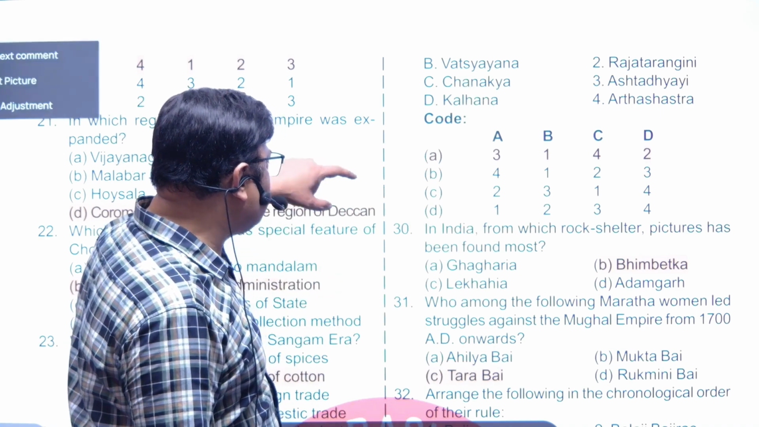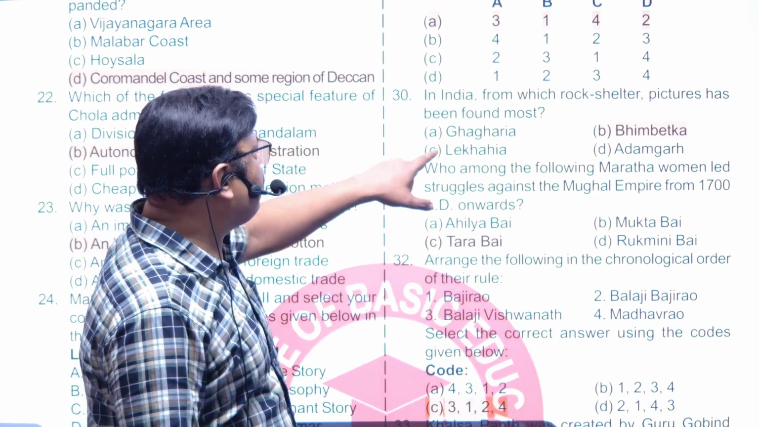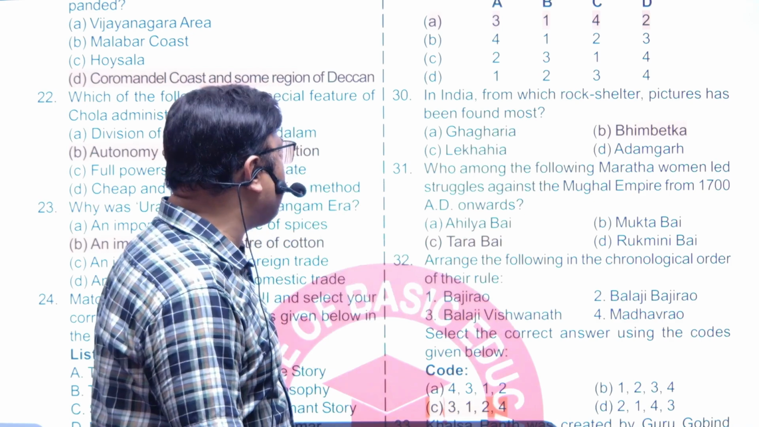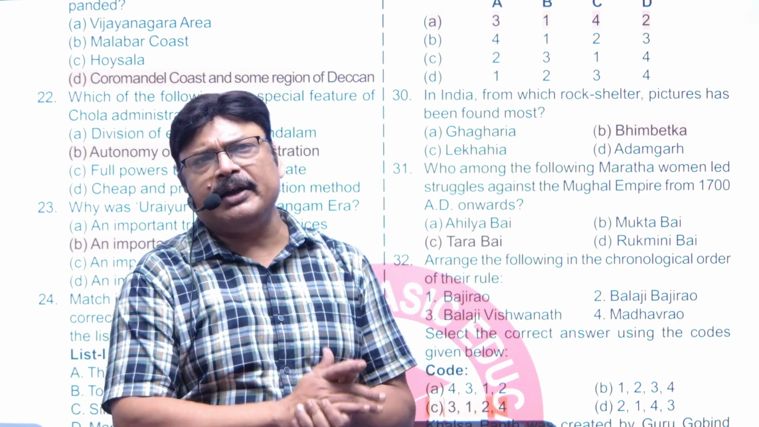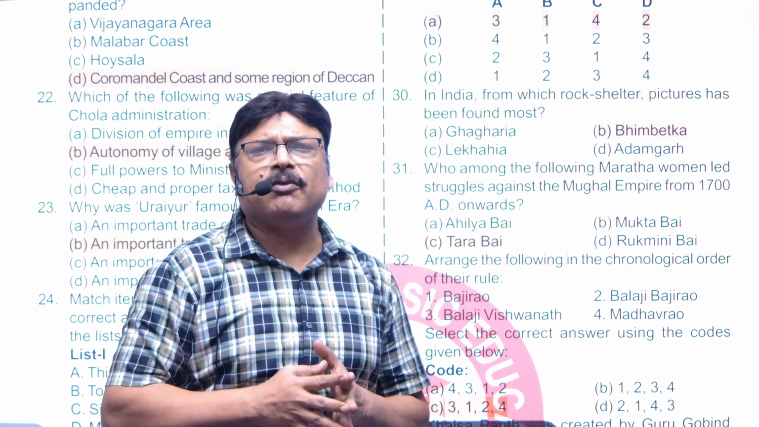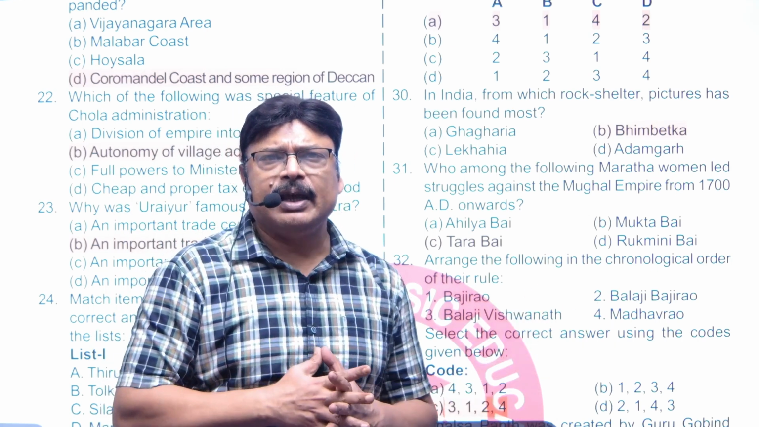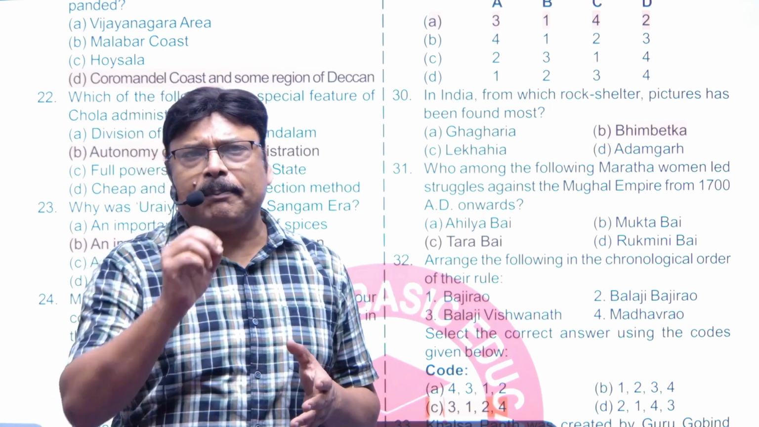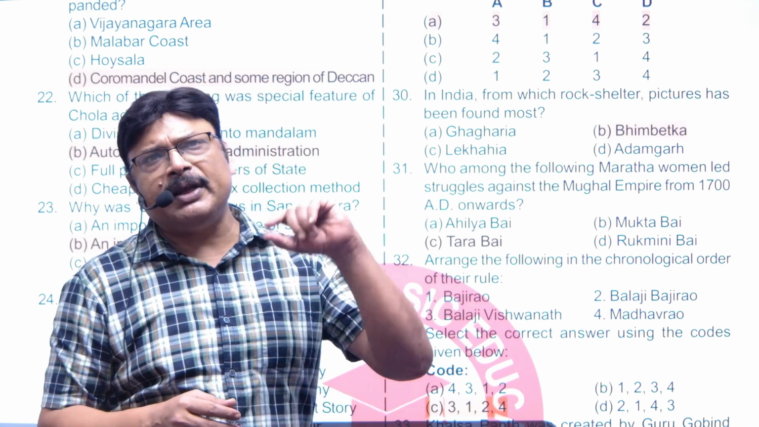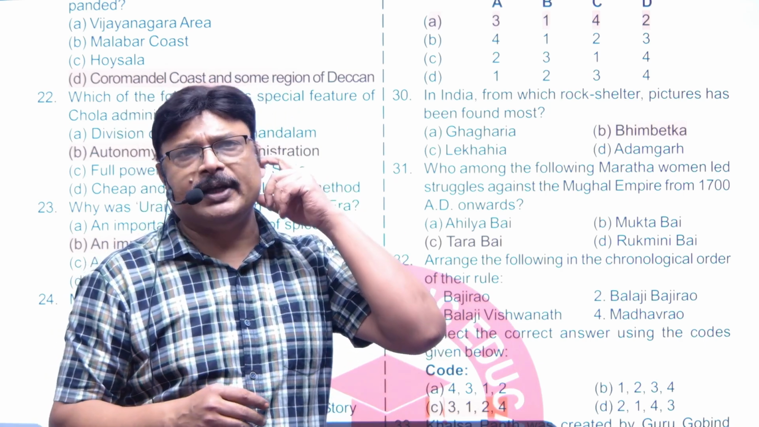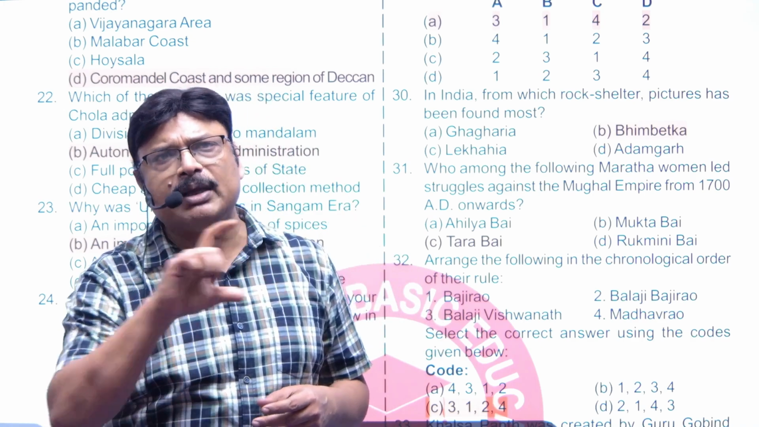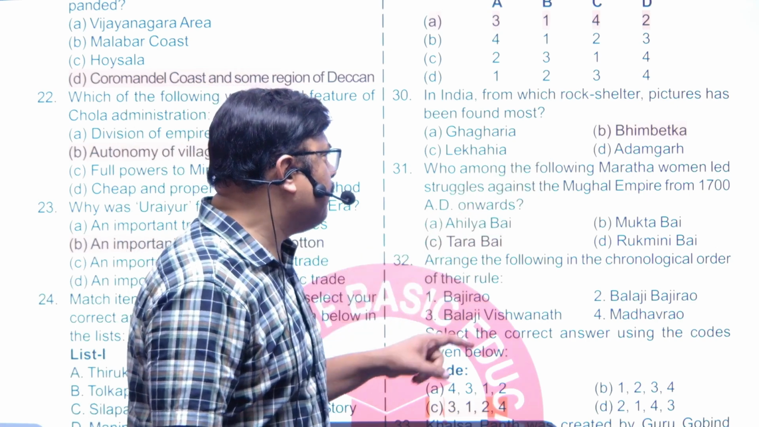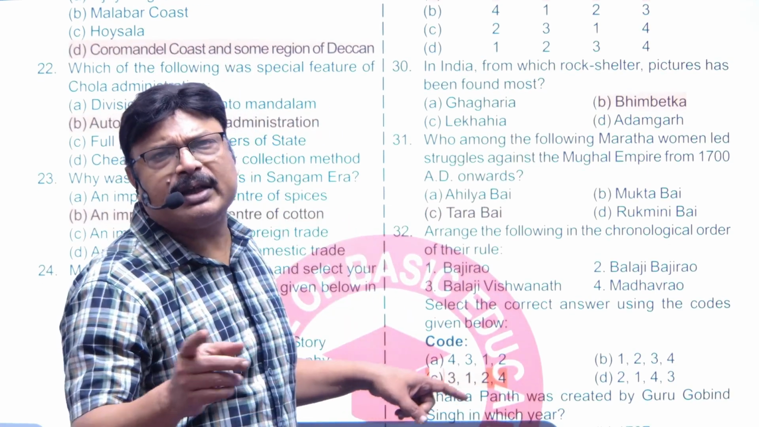Next is question number 30. In India, from which rock shelter have pictures been found the most? It's Bhimbetka, which was discovered by Wakankar, right? So Wakankar discovered this, and from here we get the pictures drawn in the prehistoric period, pertaining to the upper Paleolithic period and the Mesolithic period. The answer is Bhimbetka cave in Hoshangabad district of Madhya Pradesh.